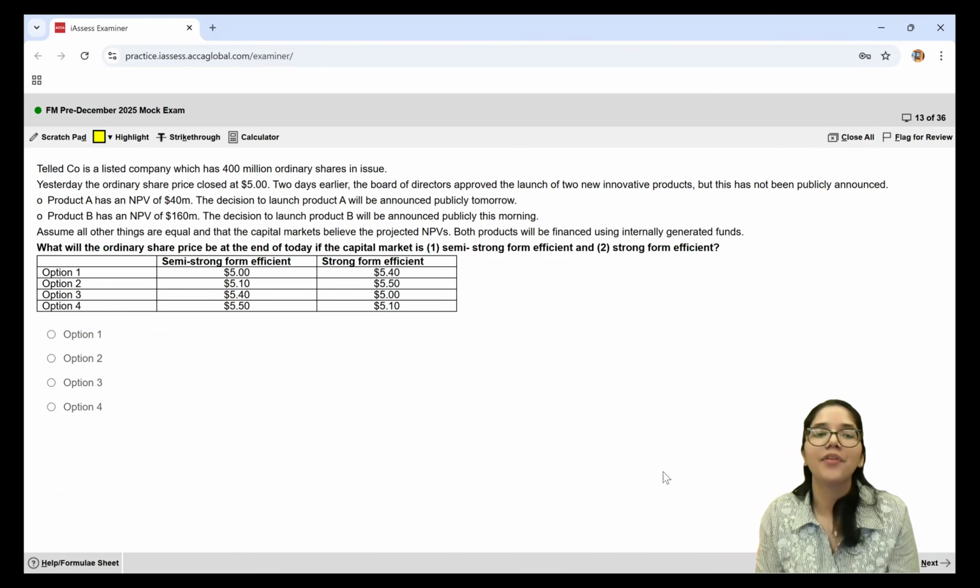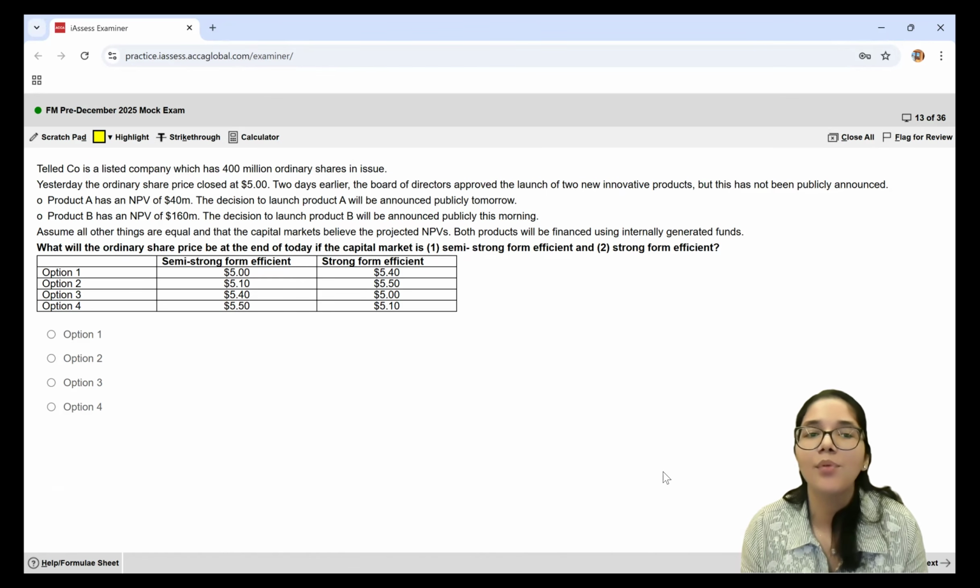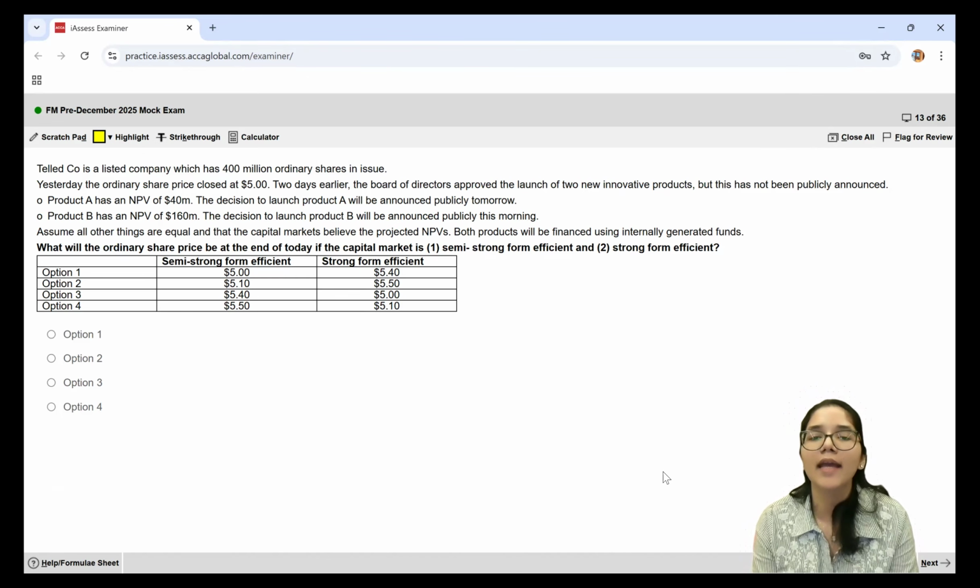Proceeding to question number 13 now. Teled company is a listed company which has 400 million ordinary shares in issue. Yesterday, the ordinary share price closed at $5. 2 days earlier, the board of directors approved the launch of 2 new innovative products, but this has not yet been publicly announced. Product A has an NPV of $40 million. The decision to launch product A will be announced publicly tomorrow.